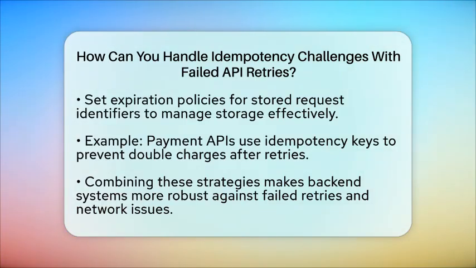By combining unique request identifiers, server-side deduplication, and thoughtful API design, you can make your backend systems resilient to failed retries. This approach keeps your data consistent and your users happy, even when network issues happen.